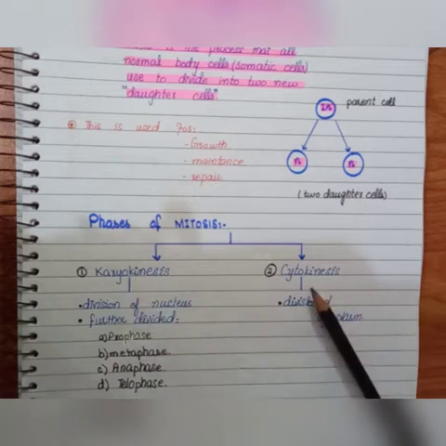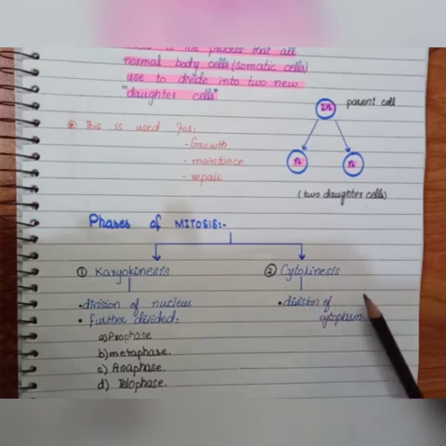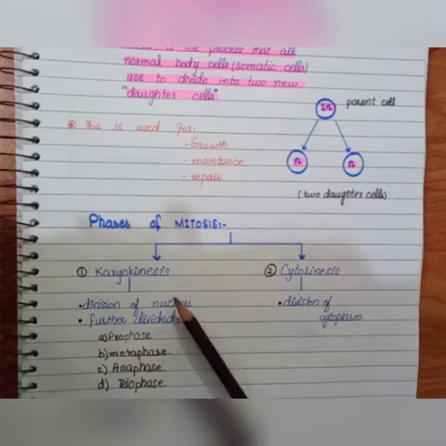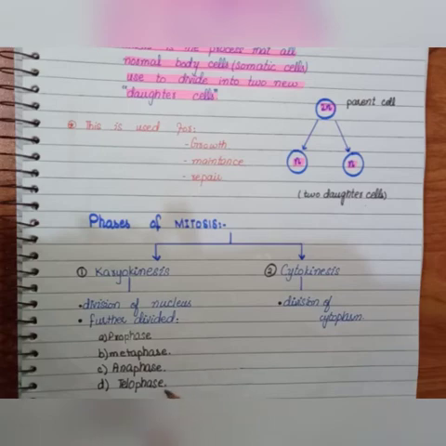Cyto means cytoplasm, so the division of cytoplasm is known as cytokinesis. Karyokinesis is further subdivided into four divisions. These subdivisions are: first, prophase; second, metaphase; third, anaphase; and the fourth is telophase.